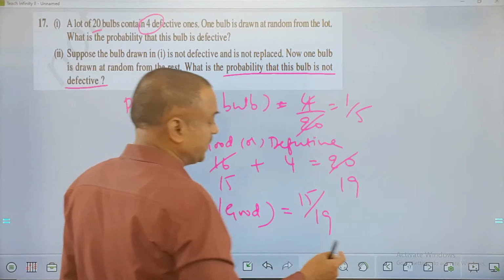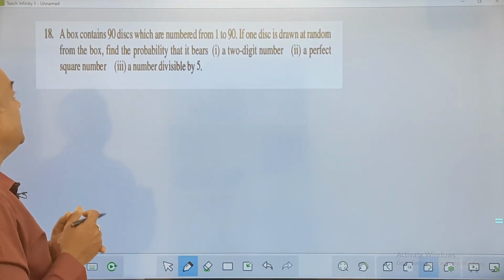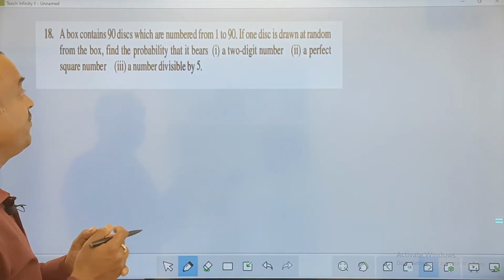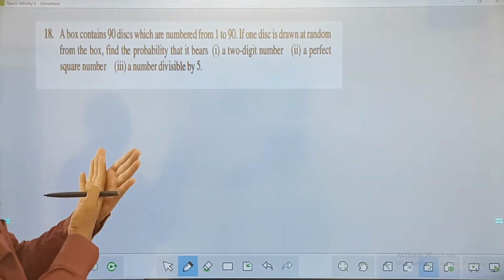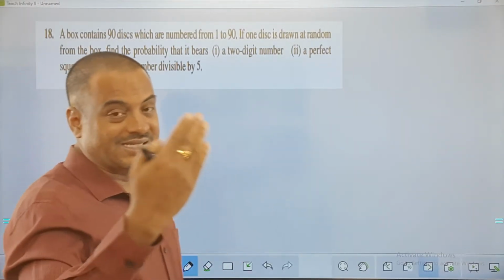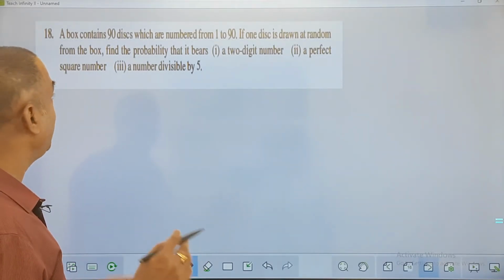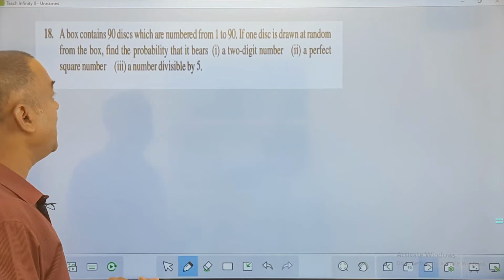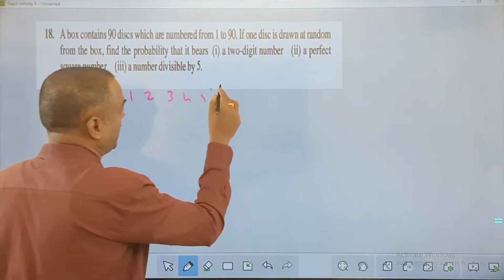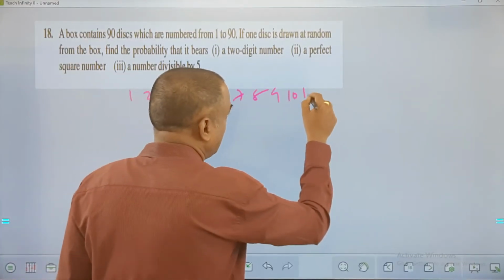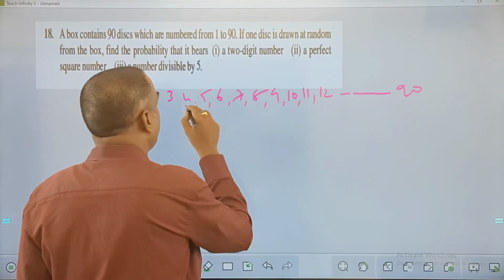Okay. Next one. 18th one. A box contains 90 discs which are numbered from 1 to 90. Something like tickets. You have tickets from 1 to 90. Disc 1 you wrote 1. Disc 2 you wrote number 2. Disc 3 you wrote number 3, like that. You wrote 90 numbers. If one disc is drawn at random from the box, find the probability that it bears a 2-digit number. Now suppose you have 1, 2, 3, 4, 5, 6, 7, 8, 9, 10, 11, 12, and so on up to 90. Please understand, these are the numbers you have on the discs.